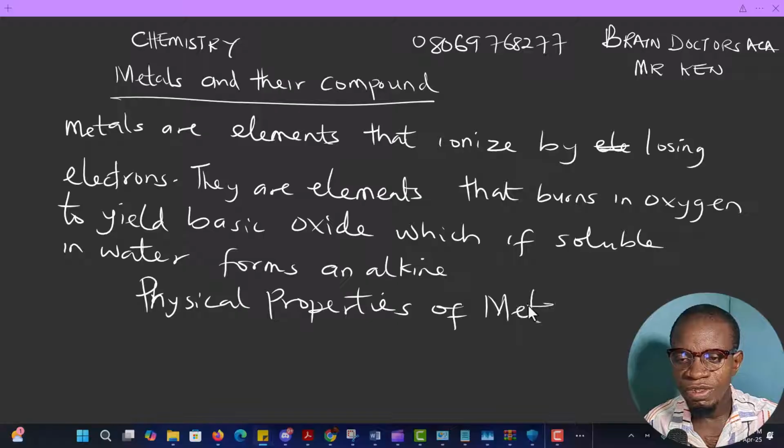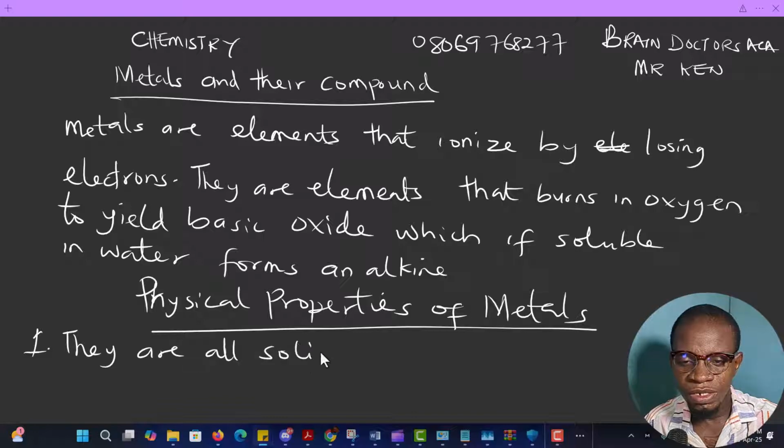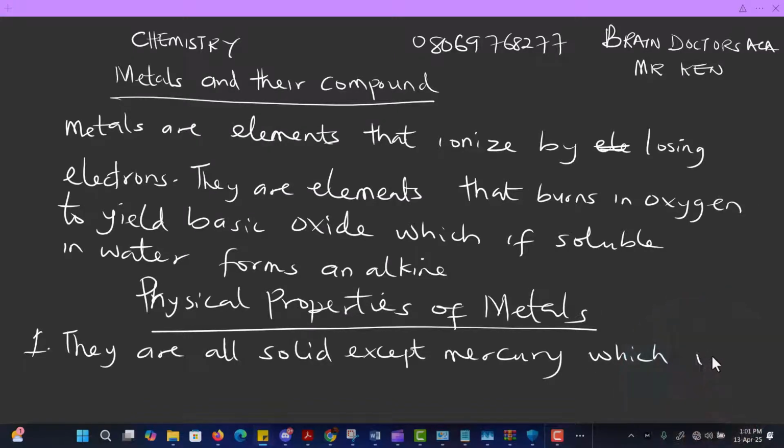Number one, all metals are solid, except mercury, which is liquid. So mercury is the only metal that we call a liquid metal.